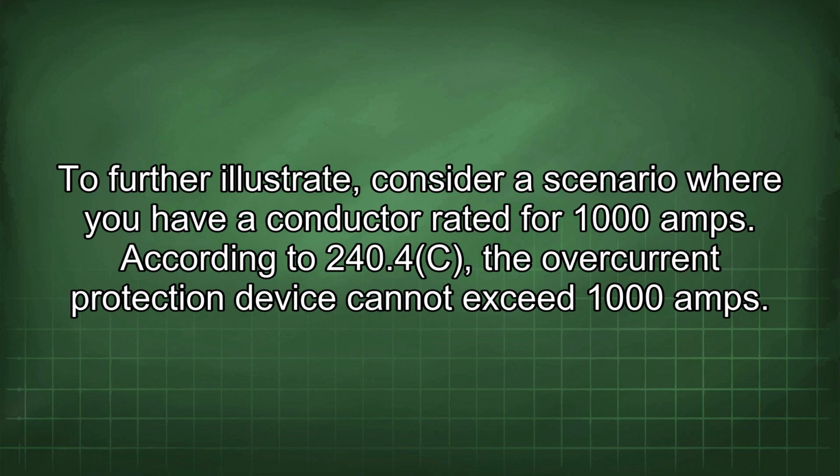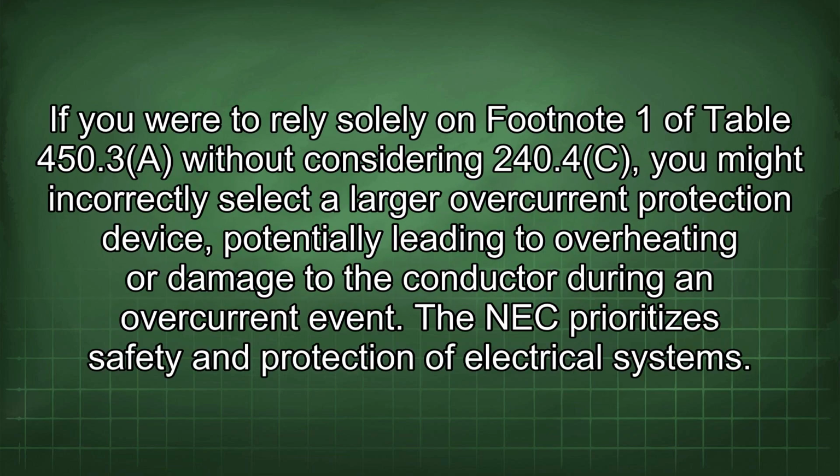To further illustrate, consider a scenario where you have a conductor rated for 1000 amps. According to 240.4(C), the overcurrent protection device cannot exceed 1000 amps. If you were to rely solely on footnote 1 of Table 450.3 without considering 240.4(C), you might incorrectly select a larger overcurrent protection device, potentially leading to overheating or damage to the conductor during an overcurrent event.